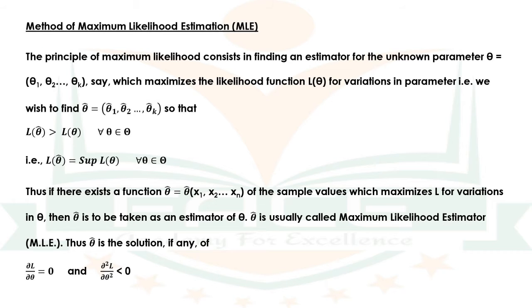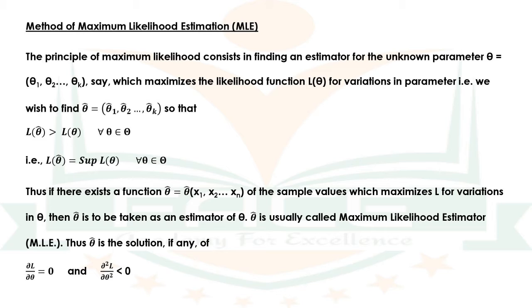So far we have been discussing the requisites of a good estimator. Now we shall briefly outline some of the important methods for obtaining such estimators. The first one is the method of maximum likelihood estimation, or MLE. Let x1, x2, etc. xn be a random sample of size n from a population with density function f of x, theta. Then the likelihood function of the sample values x1, x2, etc. xn, usually denoted by L equal to L of theta, is their joint density function given by L of x1, x2, etc. xn, theta